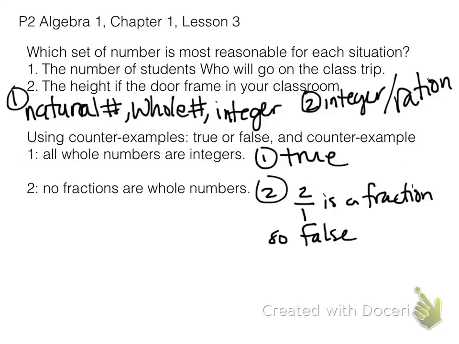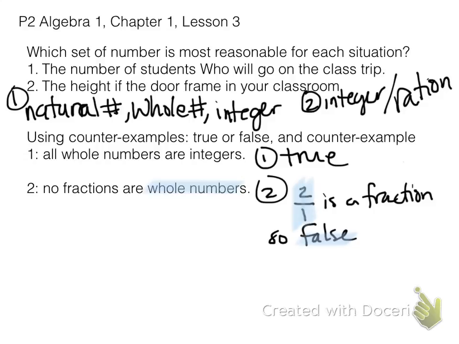2 over 1 in this case is the counterexample, and you can use a different one if you want. You can use 6 over 1, 7 over 1. Anything that when you simplify it does give you a whole number. All right? So this statement is false because 2 over 1 is a fraction that is also a whole number.